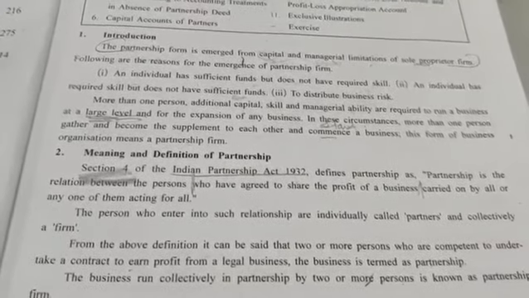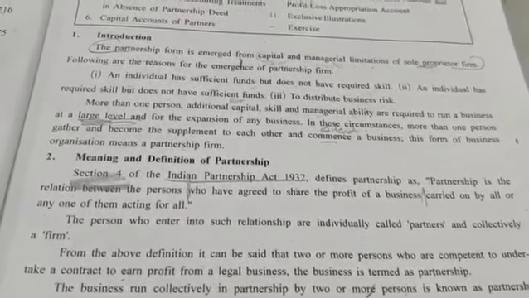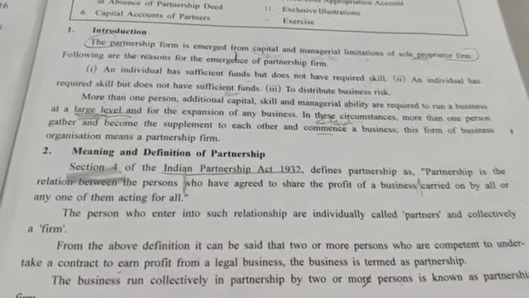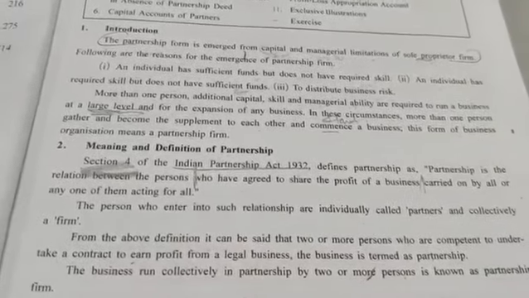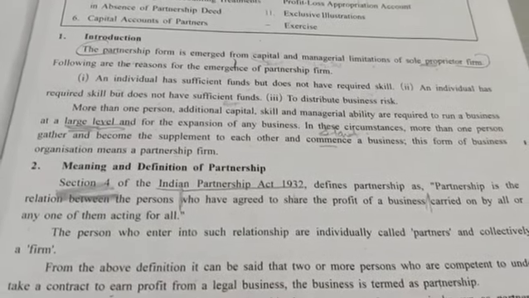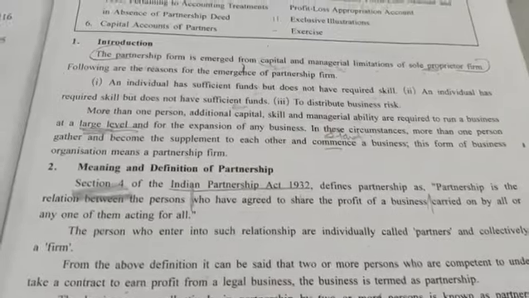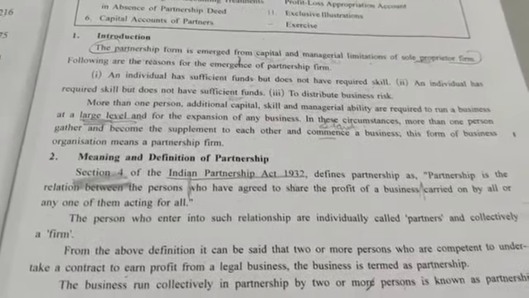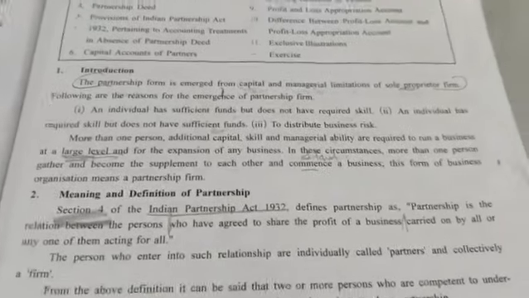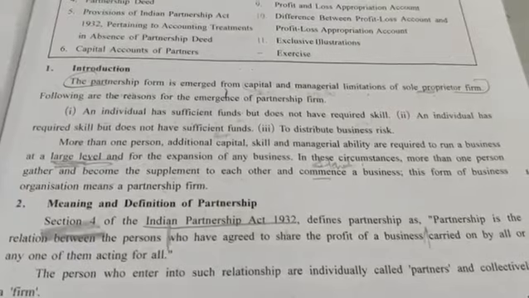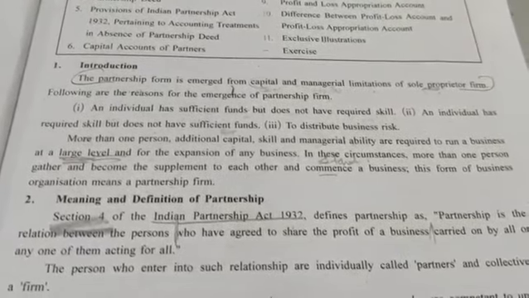One can be the active partner and the remaining can be the other type of partners. That is, one partner is very active and is doing the whole and sole business on behalf of all the other partners. Either one partner is acting, or all might be acting, all working actively. That depends upon the partnership deed, that is, how they are dealing and what circumstances exist among all. So it might be carried on by all or any one of them acting for all.